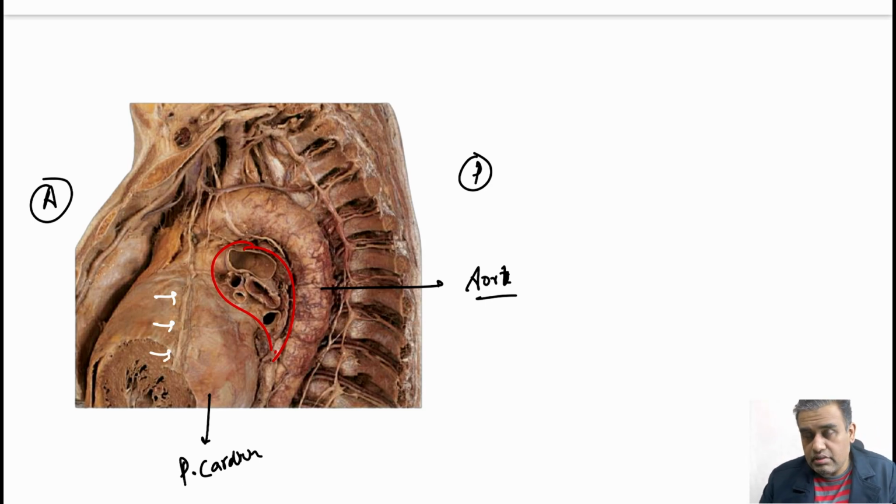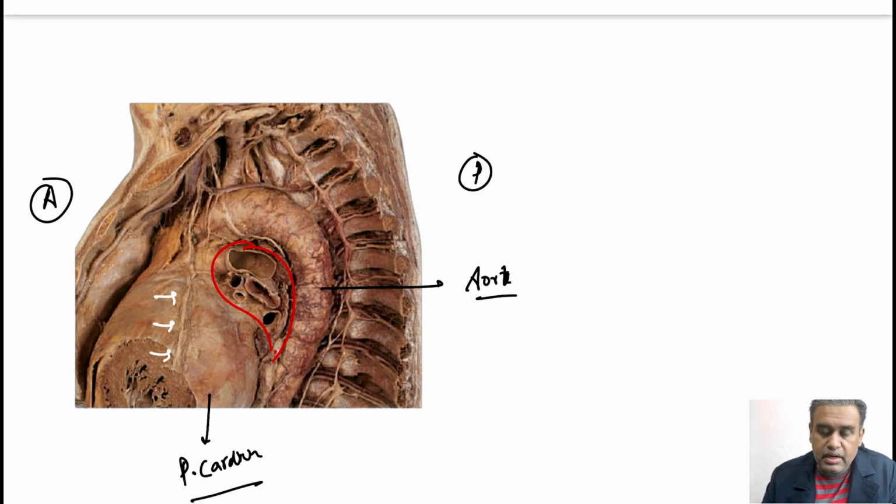Now, I'm putting some white arrows over here, identify this structure. This is the phrenic nerve that is running over the pericardium. So, the phrenic nerve is actually sandwiched between the pericardium and the pleura. The pleura has been removed. The left lung and the left pleura have been removed from this particular specimen. So, the phrenic nerve is a thread-like nerve that is sandwiched between the pericardium and the mediastinal pleura, not the entire pleura. And the phrenic nerve therefore gives sensory supply to both the pericardium and the mediastinal pleura.